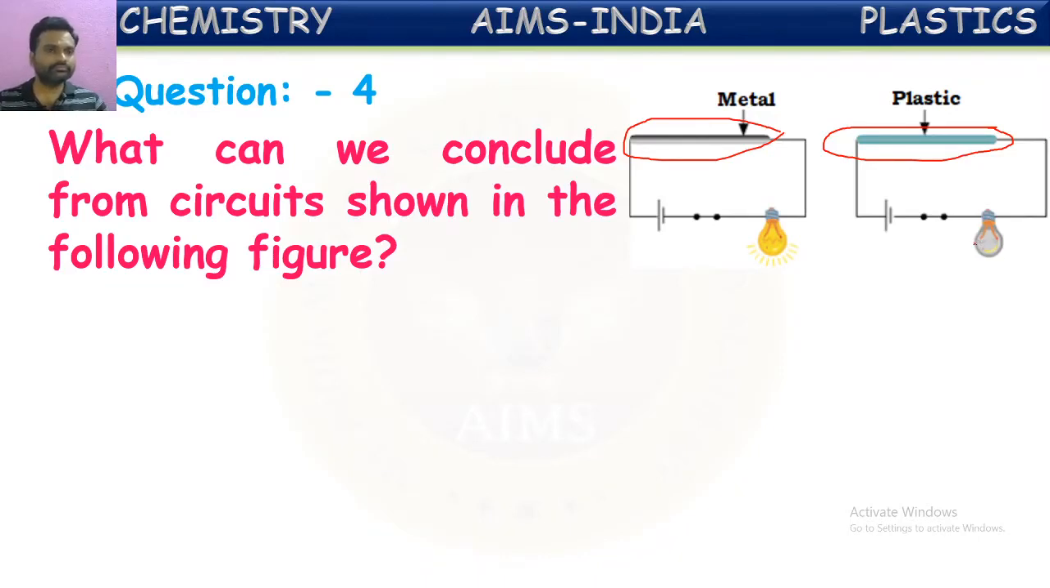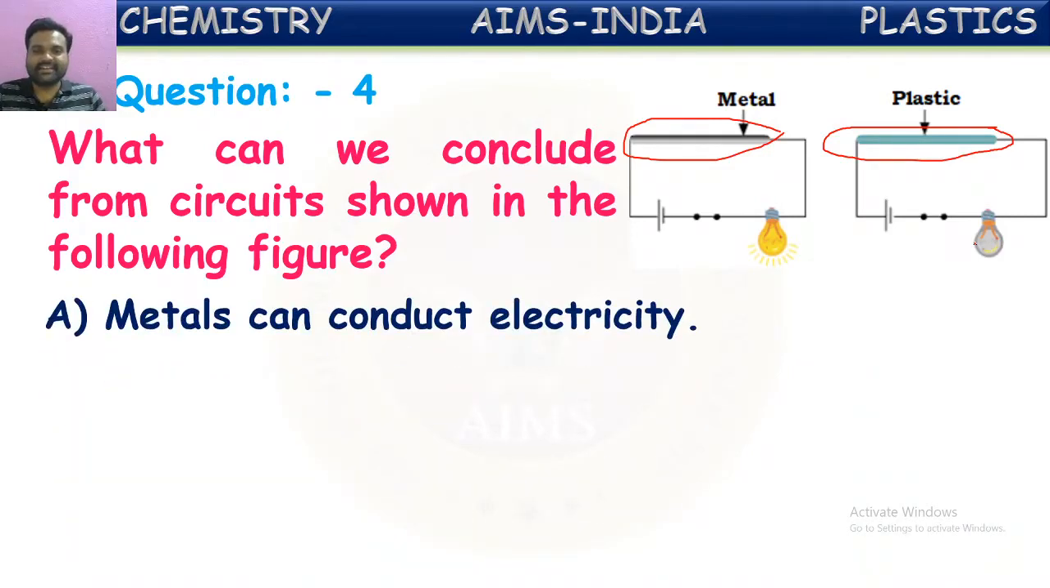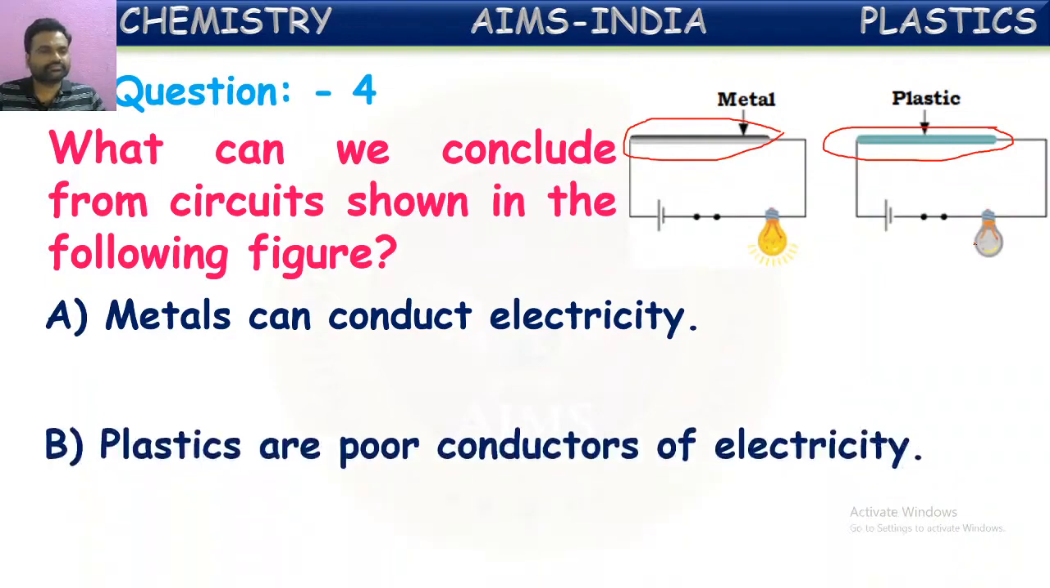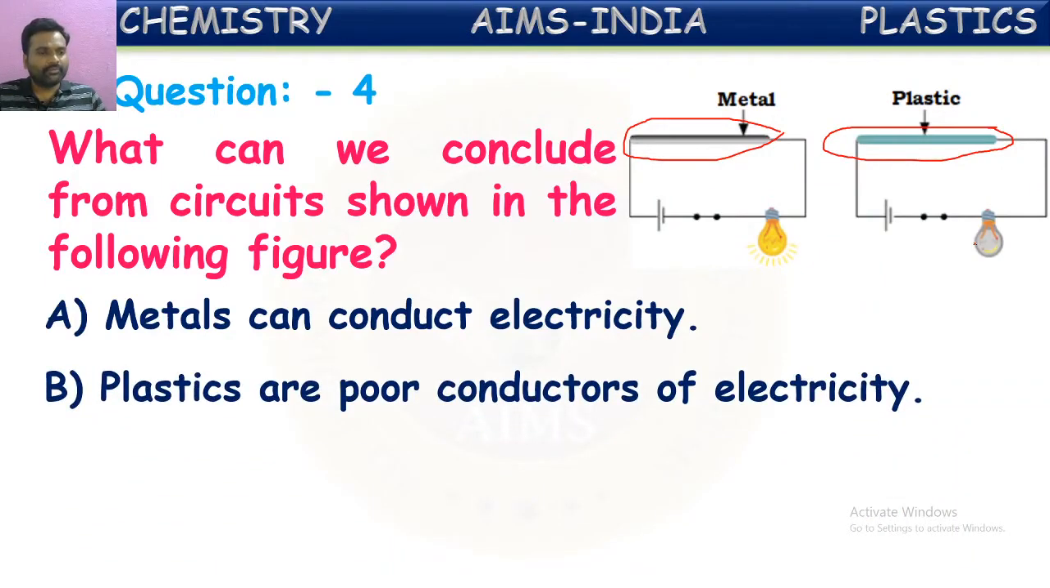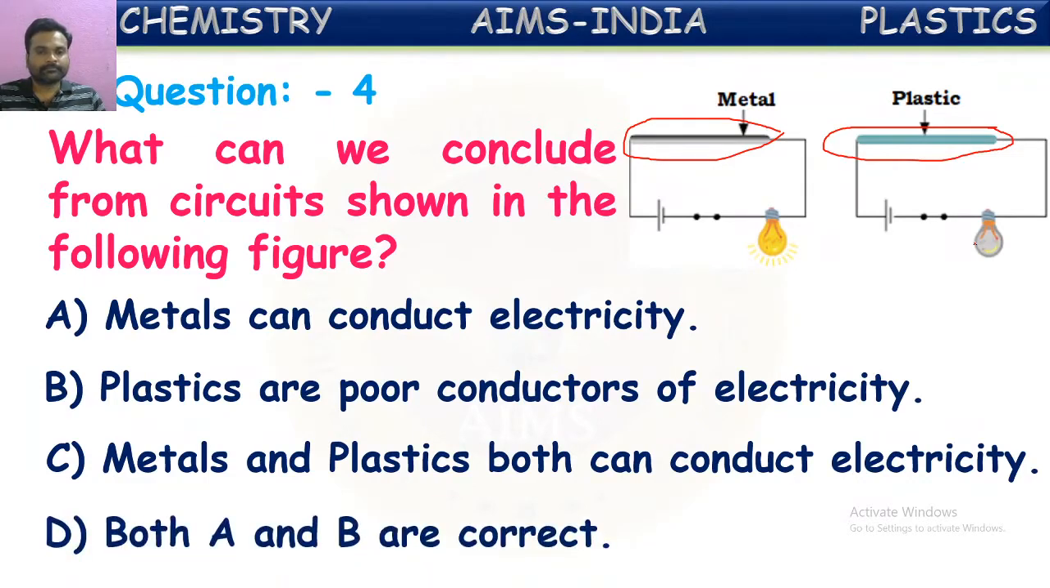Now, what conclusion can we give based upon these two circuits? Let us see the options given. Metals can conduct electricity. Is it correct? Second one, plastics are poor conductors of electricity. Metals and plastics both can conduct electricity. Both A and B are correct. That means metals are good conductors, and plastics are poor conductors. So what will be the correct answer for this?